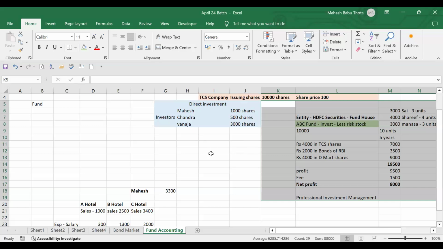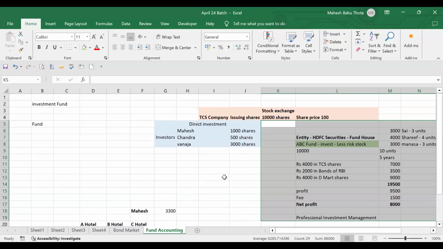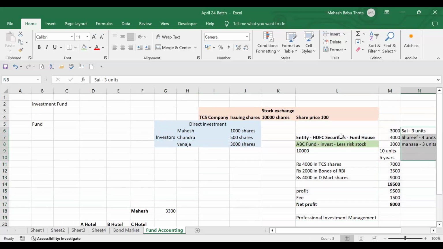So we will understand different concepts tomorrow in fund accounting itself. Who are all these persons? Who is this fund house? What is the role of this fund house? How is the money coming and going from this stock exchange? But the basic thing I want you to be clear on is, you guys understood, right?